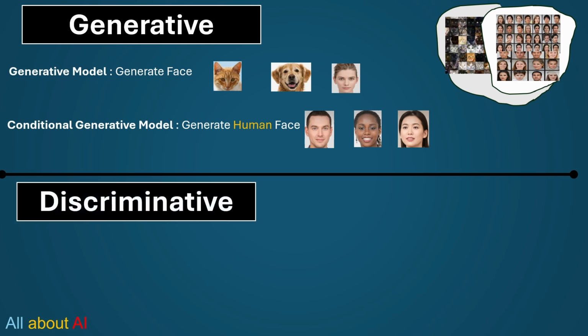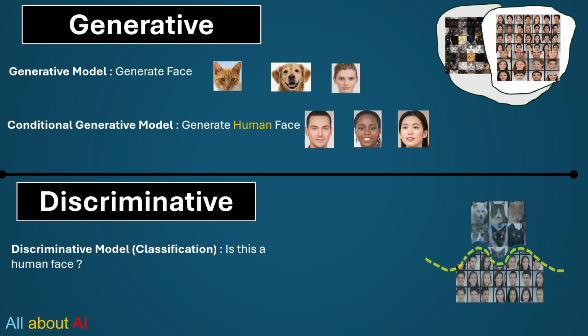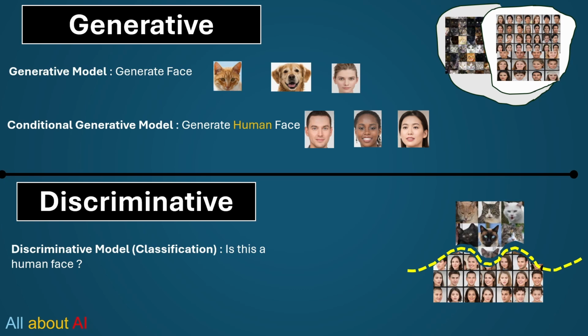Now, compared to this, the discriminative model, the question that we are asking is quite different. In a discriminative model, basically we are trying to do classification. So our question could be, is this a human face? We'll supply an image and ask if this is a human face. Now again, as we have shown, there will be a model which has already been trained with a lot of data on human faces, say cat faces, maybe tiger faces, maybe some other faces, and there is a decision boundary which has split all this data into different spaces.